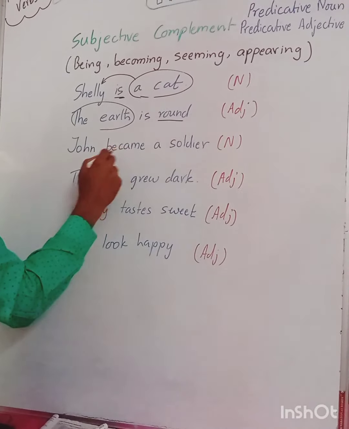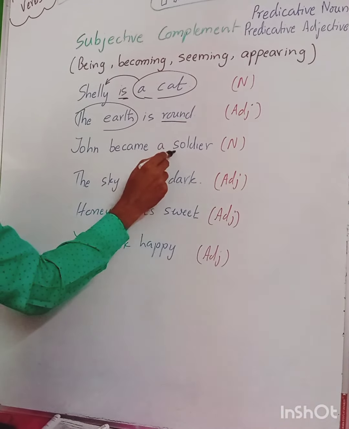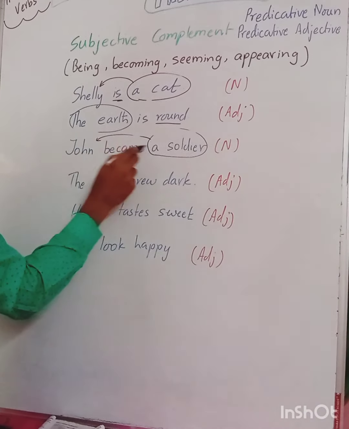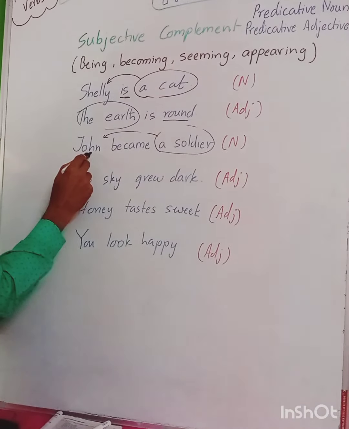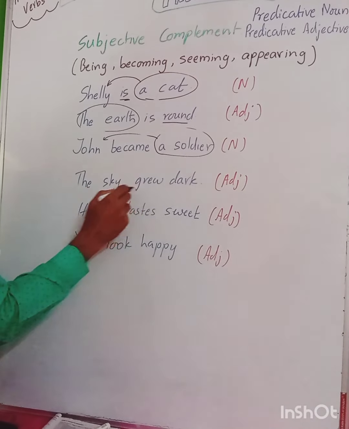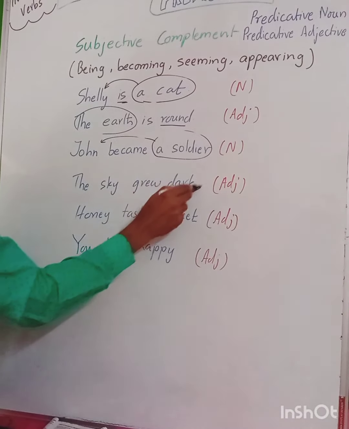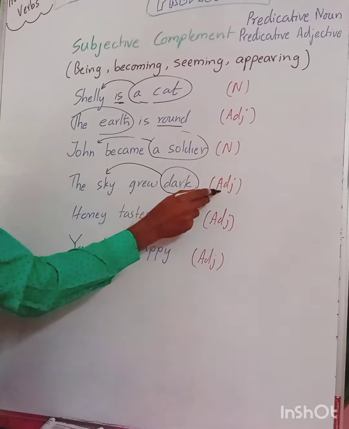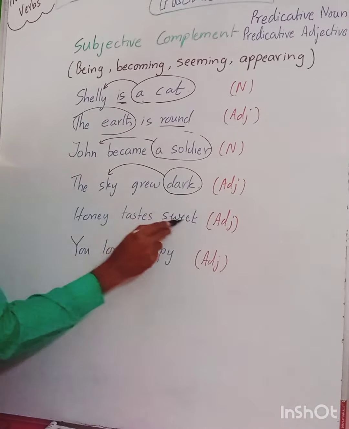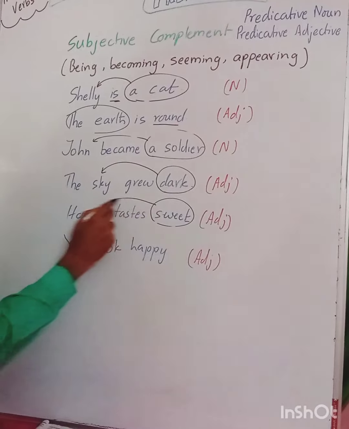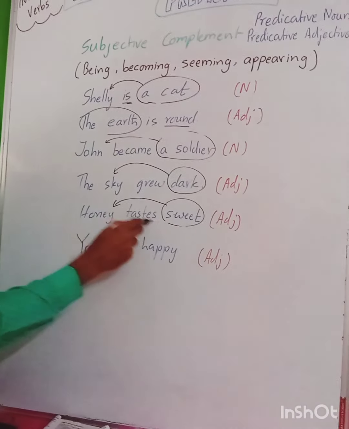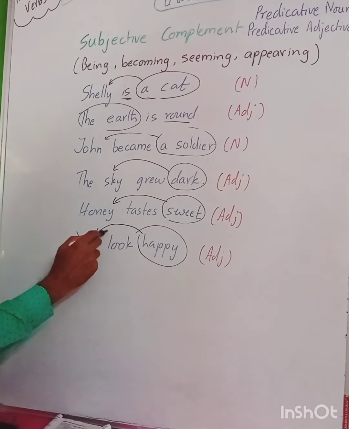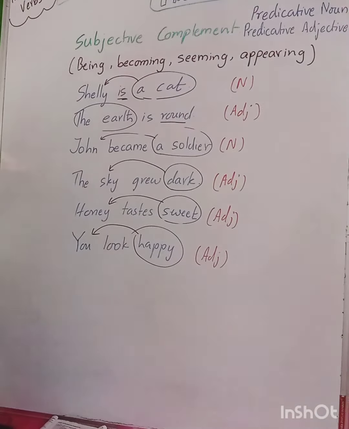John became a soldier. Here we are discussing John. Soldier is no one but John, so it is again a predicative noun. It is describing John. The sky grew dark. Here the darkness is the quality of the sky. It is describing the quality of the sky, so it is a predicative adjective. Honey tastes sweet. It is the quality of honey. Again it is only about the subject, so it is a predicative adjective. You look happy. Here happiness is a quality that you have, so again it is about the subject.